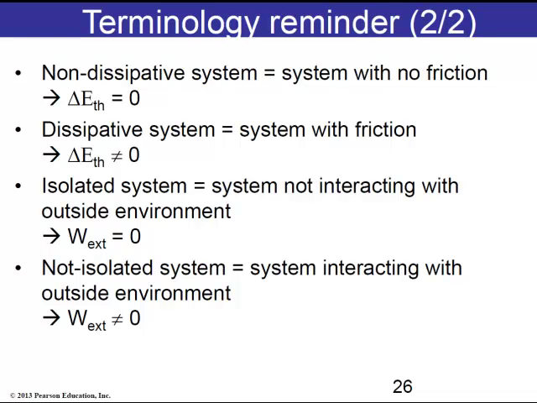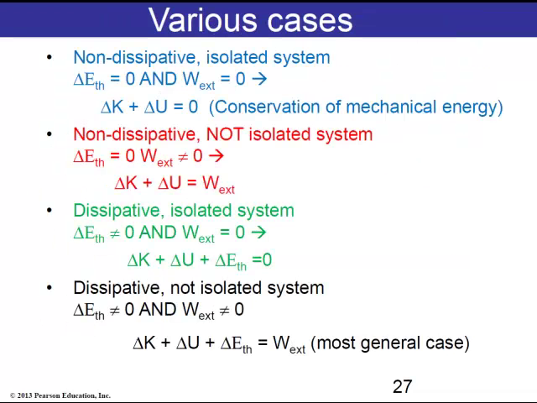So a system can be a non-dissipative system. That means that there is no friction, and so the change in thermal energy is equal to 0. If the system is dissipative, meaning it has some friction, then the change in thermal energy is not equal to 0, and we'll have to account for that. The change in thermal energy is always positive, and we'll have to keep that in mind. A system can also be isolated, meaning it does not interact with the outside environment, in which case the work done by the external forces is equal to 0. And if it's not isolated, then the system is interacting, and in this case the work done by the external forces is not equal to 0. So many combinations are possible, and here I think 4.